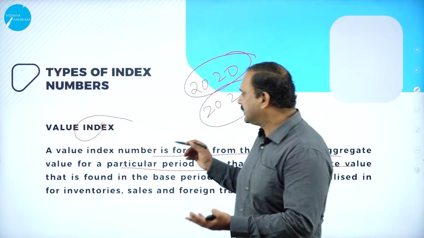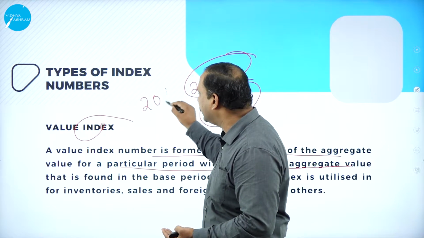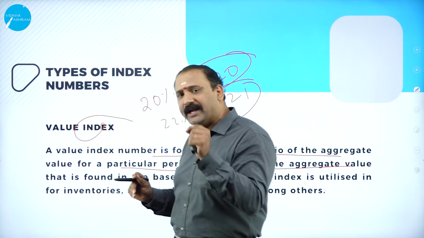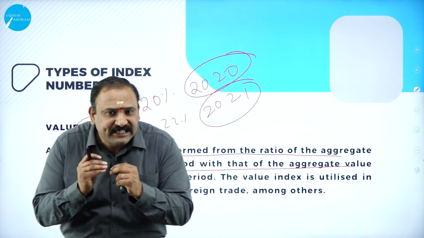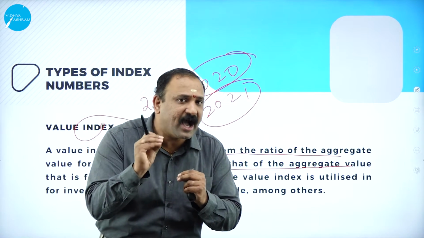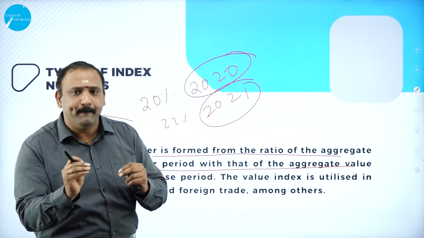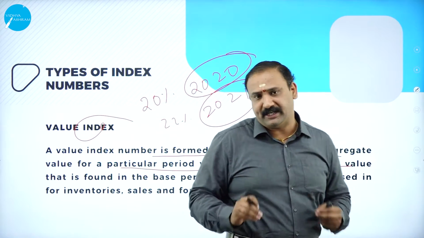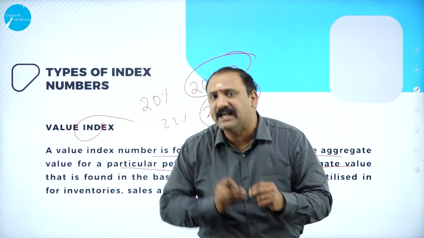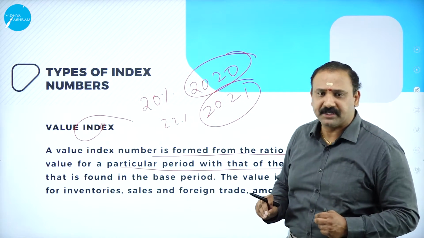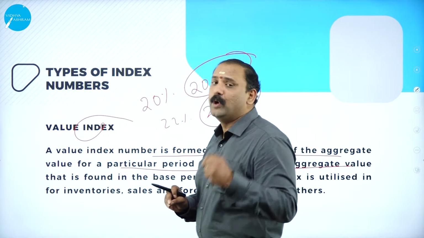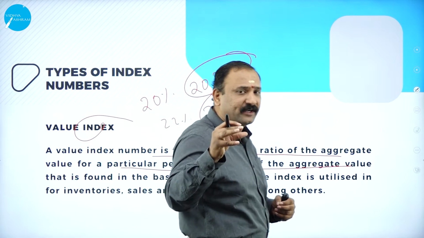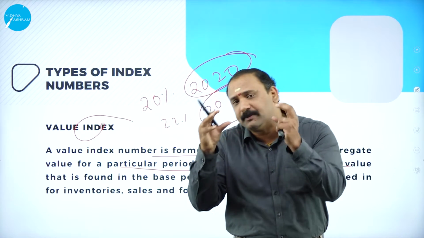They say that over the last 2 years, the percentage increase was 20% or 22%. Which means to say that the value index tells you what the growth is, at what levels we are seeing the export or import or the sales increased or decreased over the last period. So that's where the base period versus the current year period comes into the picture. So value index will play a very, very prominent role in making you understand the concept of index numbers in economics.